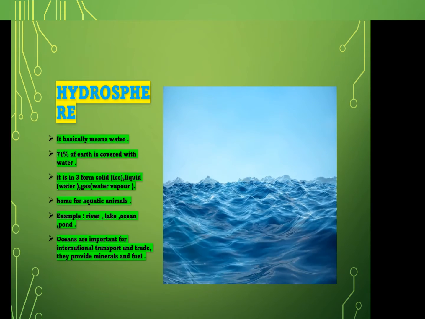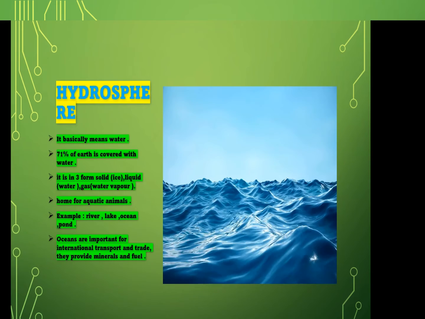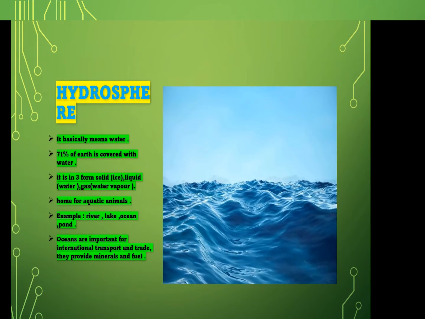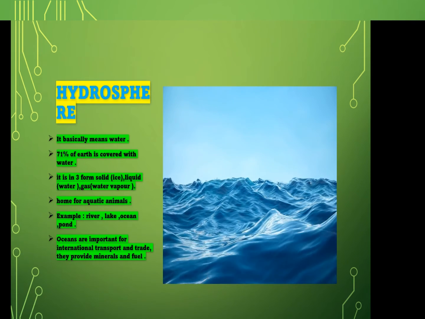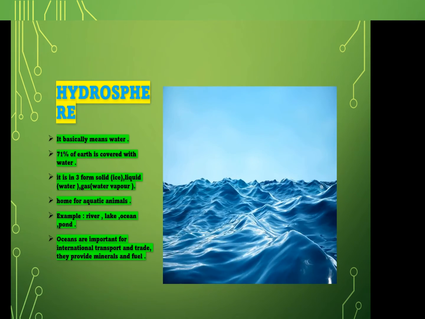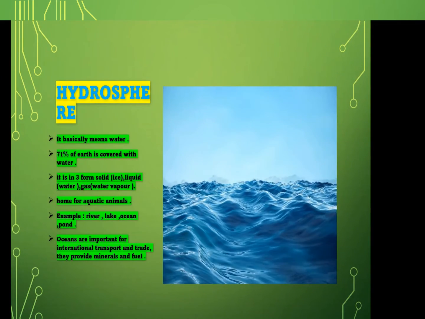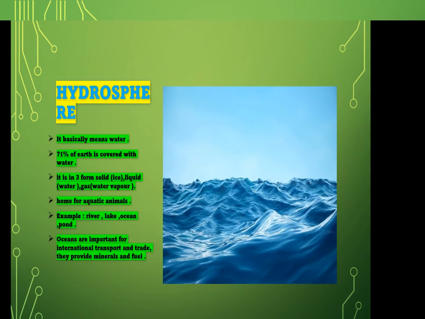71% of the earth is covered with water. And what is the importance of the oceans? First, it is important for international transport and trade. Second, it provides food, minerals and fuels. Third, it provides a link between land masses and continents.